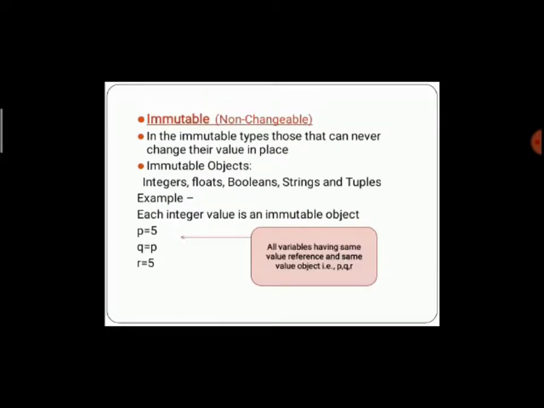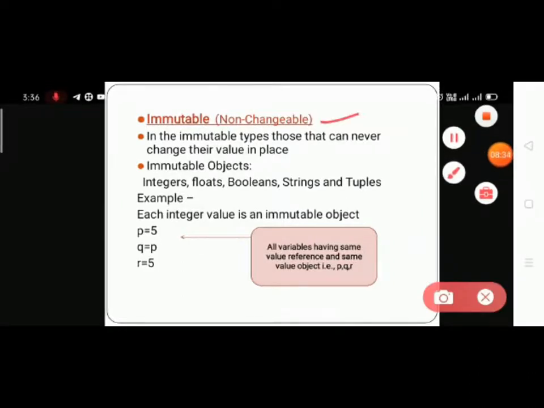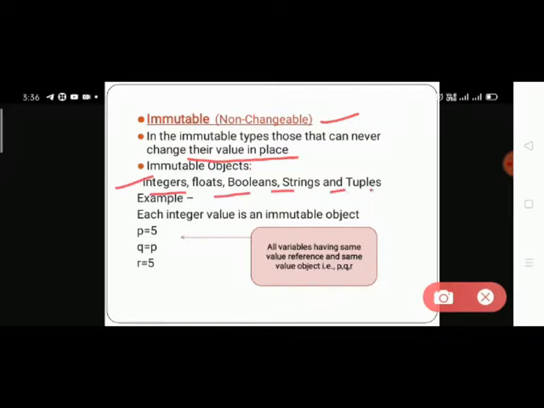In those the value is not to be changed, it is non changeable. In the immutable type, values can never change in place, those are fixed values. Immutable objects are integers, floats, booleans, strings and tuples. Those are fixed: true is true, false is false, integer values 5 and 6 stay as they are. Okay, here we have an example.